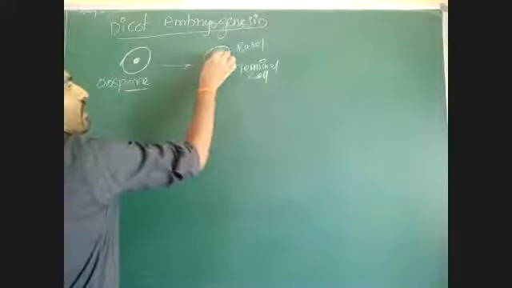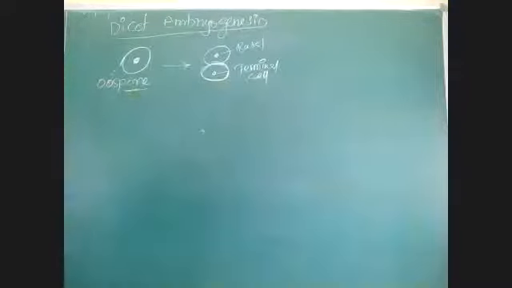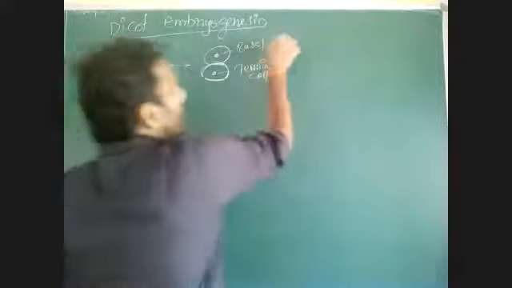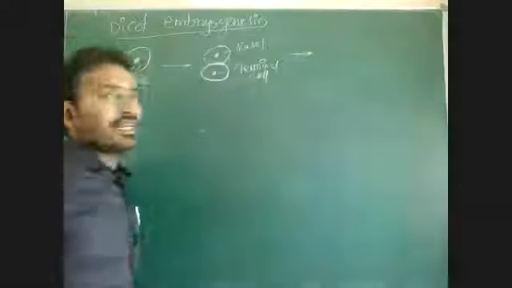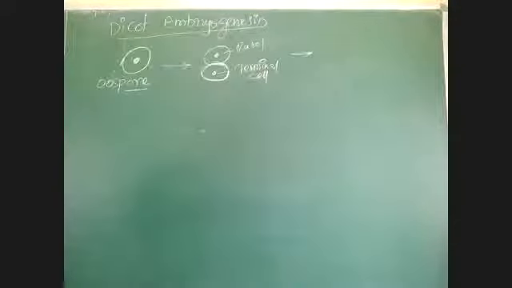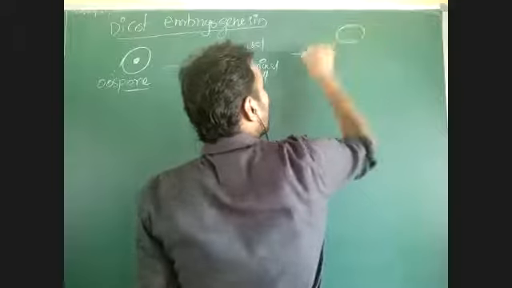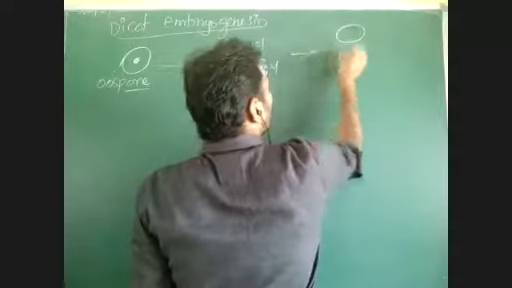So a basal cell and a terminal cell, two cells are formed. The basal cell divides by transverse division, and the terminal cell undergoes longitudinal division, so that there is formation of a group of cells that is T-shaped.